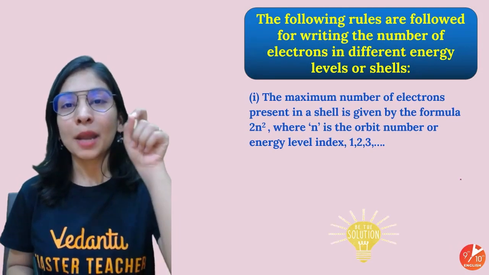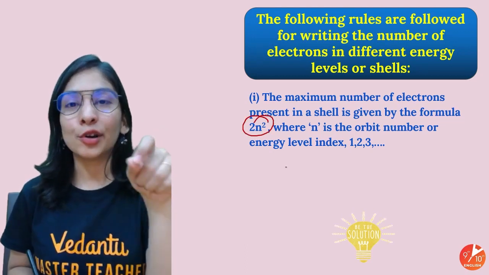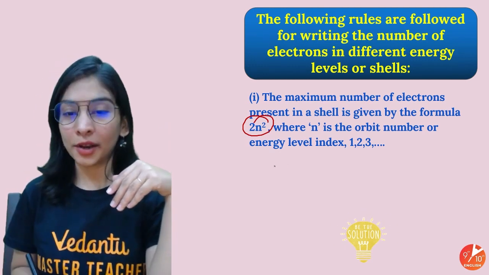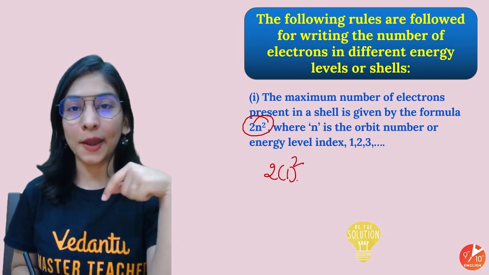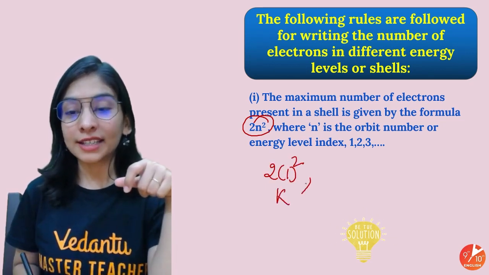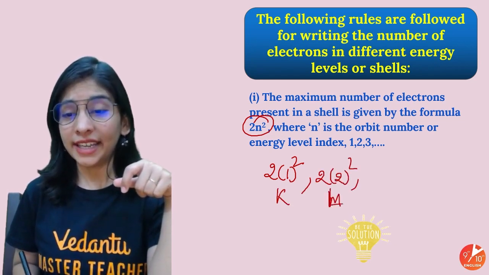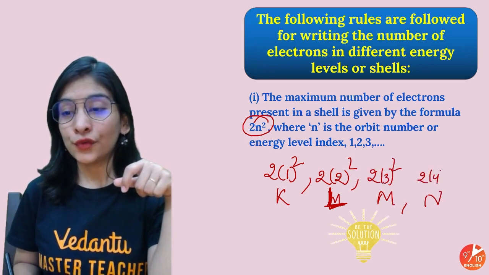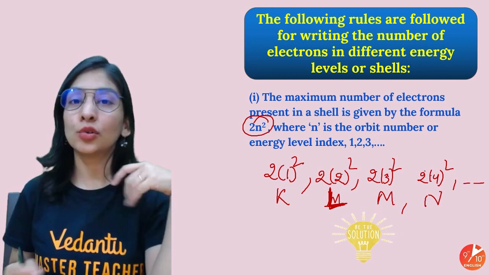The electrons must be put according to a formula, 2n square, where n is the number of the orbit, also called the energy level index, starting from 1, 2, 3, 4 and so on. So for the very first orbit I'll put electrons as 2 into 1 square. The very first shell is called K shell, then L shell, M shell, N shell, then 2 into 3 square, 2 into 4 square and so on. Makes sense? First shell, second shell, third shell, fourth shell and so on.